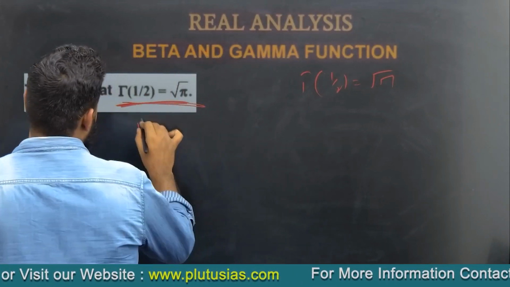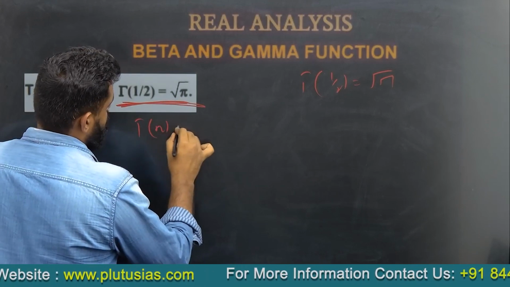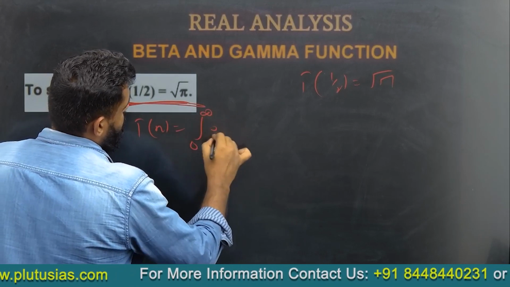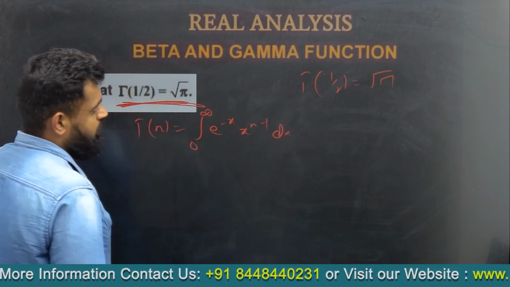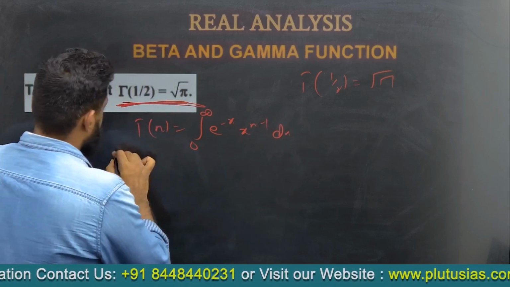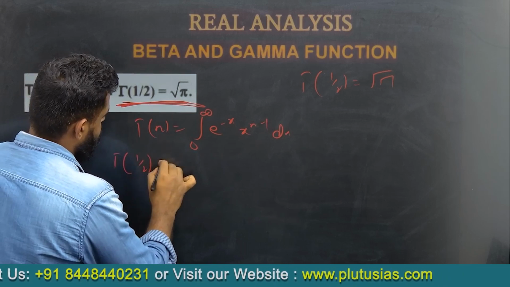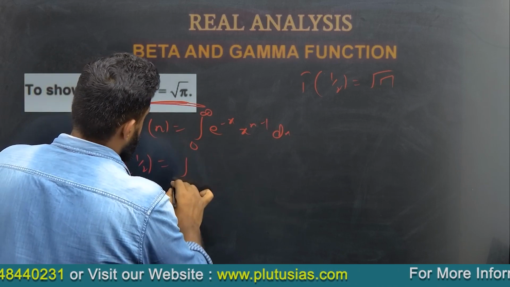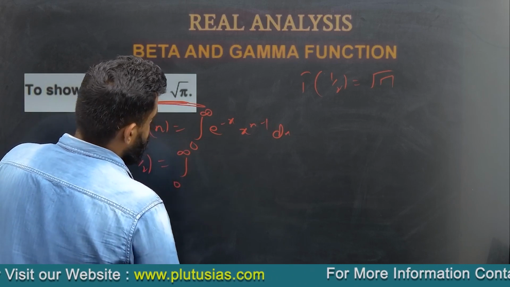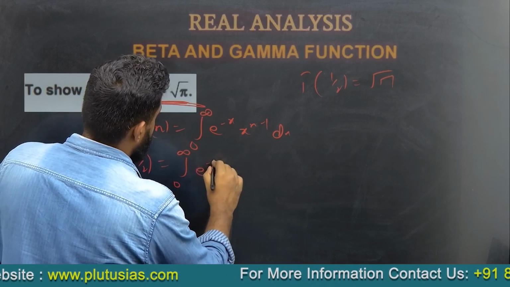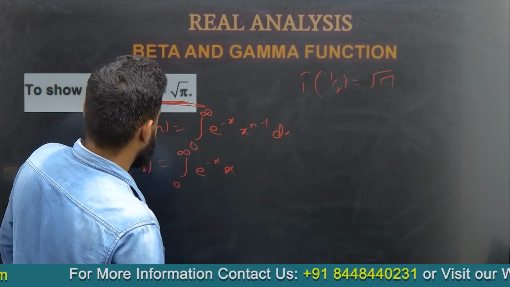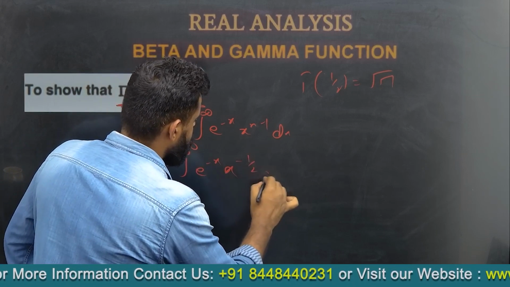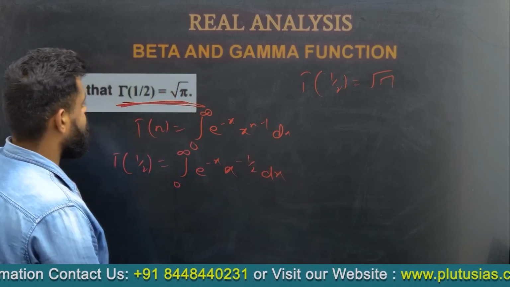Now we know that gamma n is equal to the integral from 0 to infinity of e to the power minus x, x to the power n minus 1 dx. So what would be gamma half? This would be the integral from 0 to infinity of e to the power minus x, x to the power minus 1 by 2 dx.